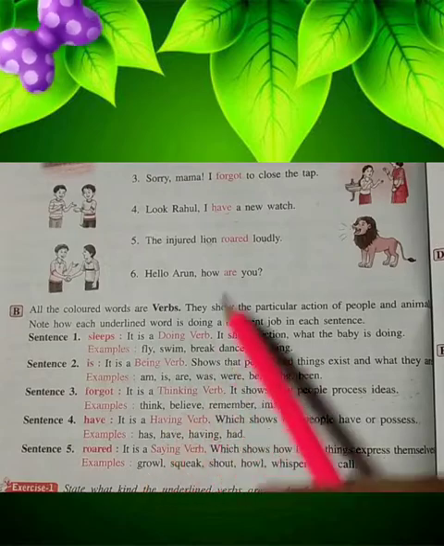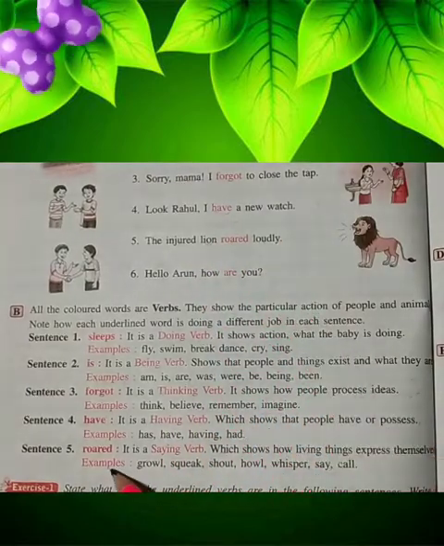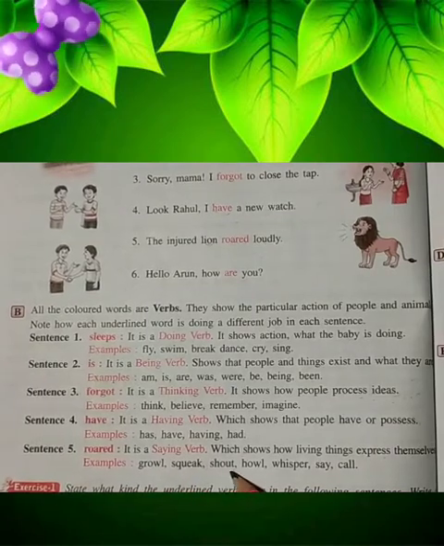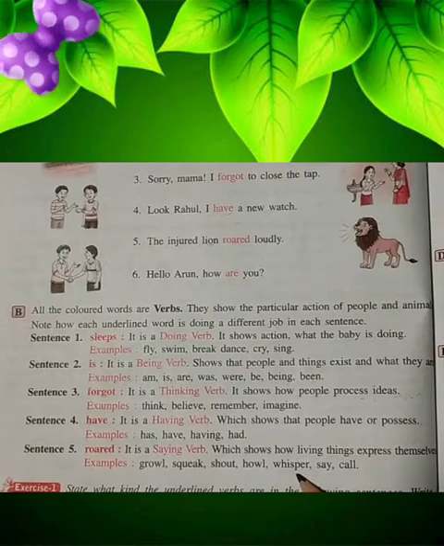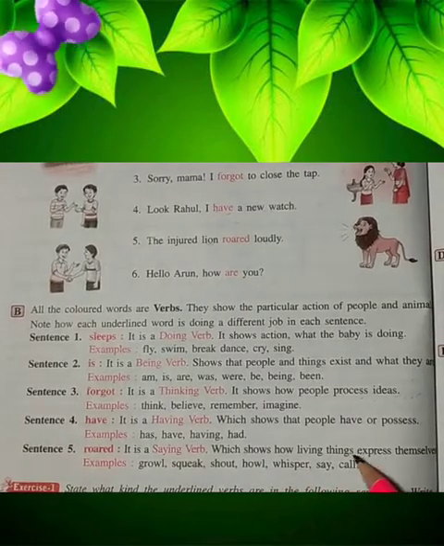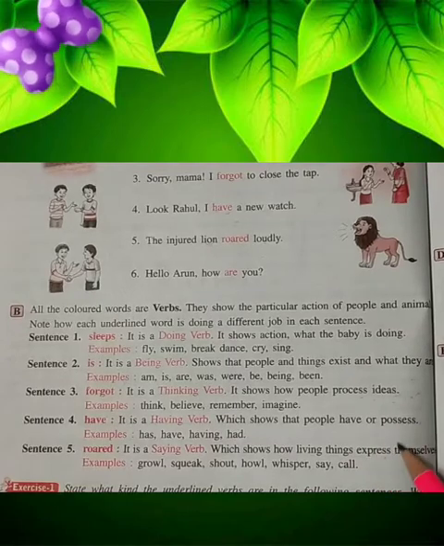So roared here is a saying verb. For example, growl, squeak, shout, howl, whisper, say, call. These all words indicate the speaking of the living thing.